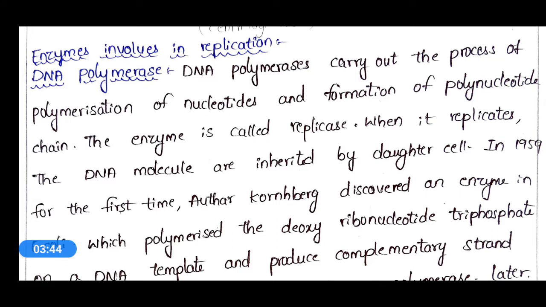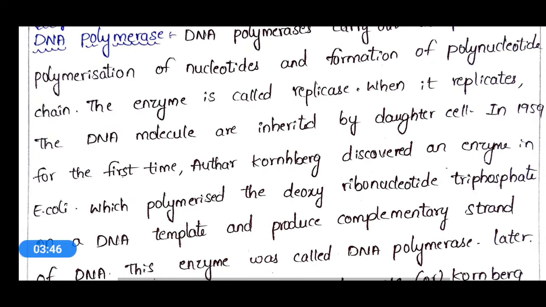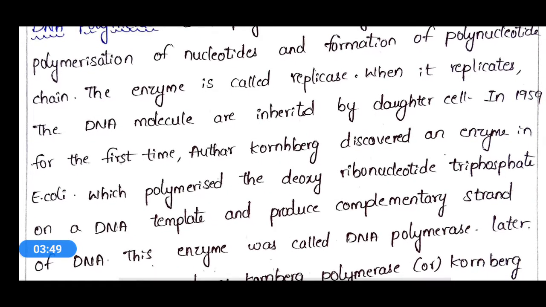When it replicates, the DNA molecules are inherited by daughter cells. That means when this DNA gets replicated, the genetic information, the genetic material from the parent DNA molecule, is transferred to the daughter cells. That is what we call inheritance.